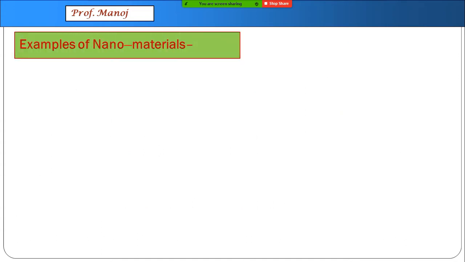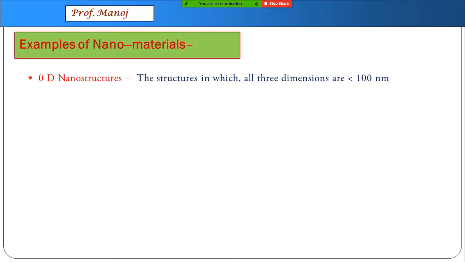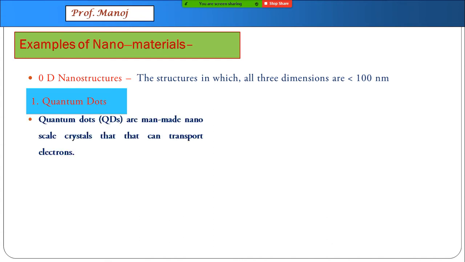First, when we consider zero dimensions, examples are quantum dots. Now, as per your syllabus textbook, they have only given titles, nothing more than that. But just for curiosity purposes, I have given a little bit of extra information about them. Of course, in examination, they may not be required.